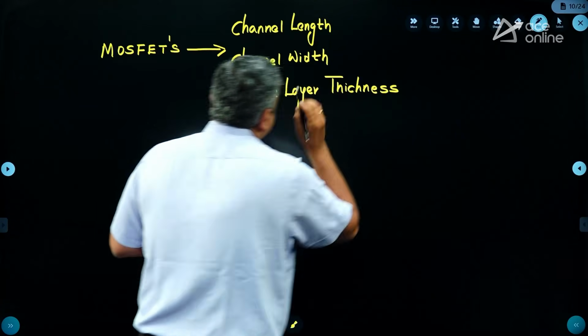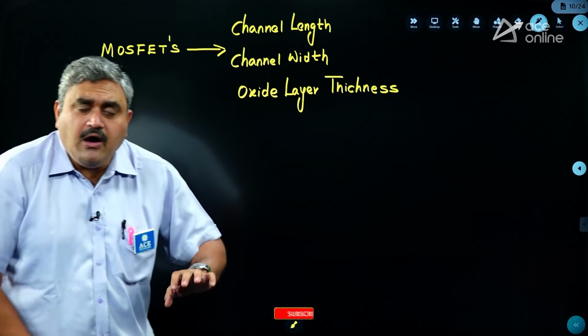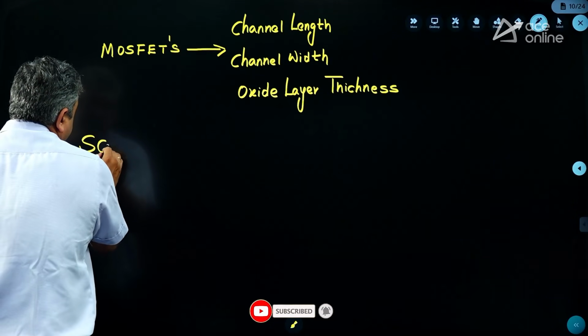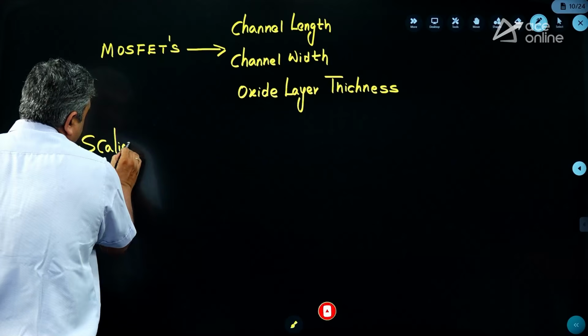So these are the areas that you are focusing on. Now, what do you mean by scaling of MOSFETs? So what is he trying to say here is, he is going for scaling operation.